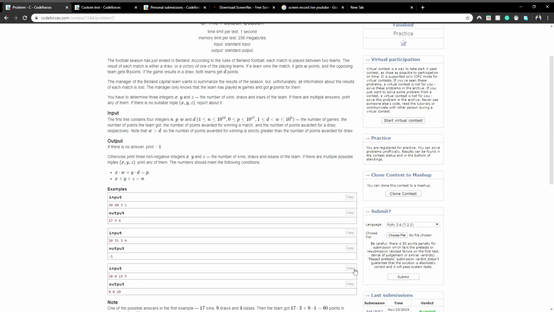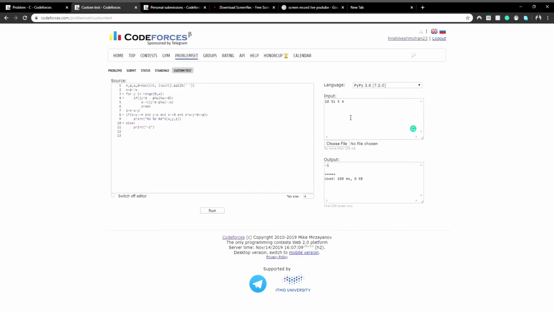Now 20 0 15 5, we paste it, and the output is 0 0 20. As we can see, since there are 0 points, it's intuitive that we won't win or draw any match.